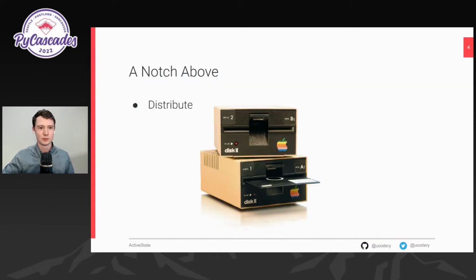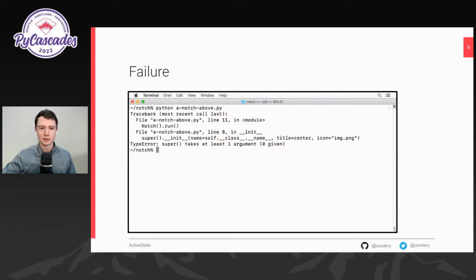I know quite a few people who run code on MacBooks. I've got a couple of friends already lined up out the door, ready to get this application. So I hand them the file. It's only about 10 lines of Python long. I say it's super easy to run. You just have to run Python a notch above. So friend one gets the program, they run Python a notch above, and sadness, we have a stack trace.